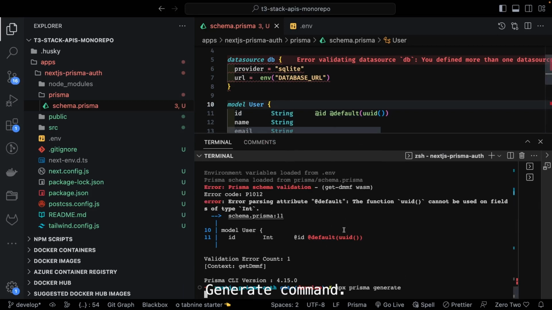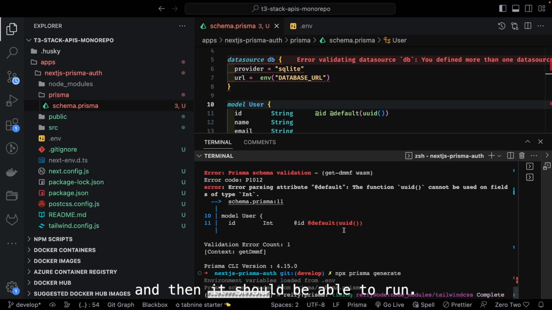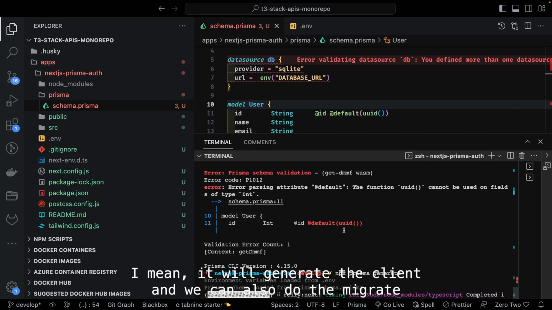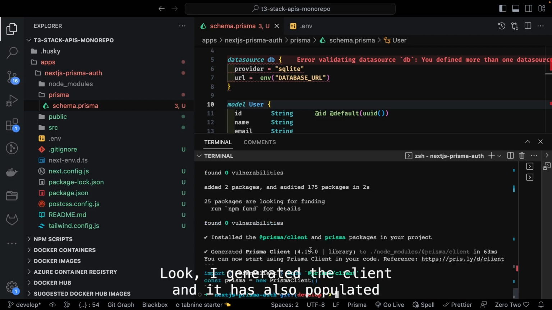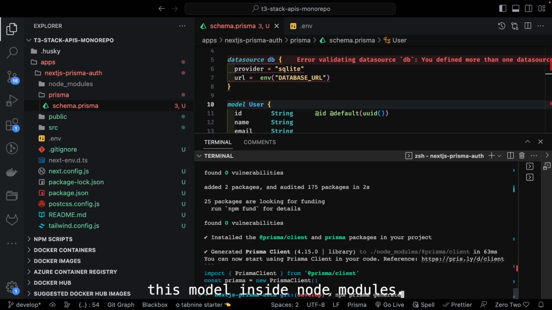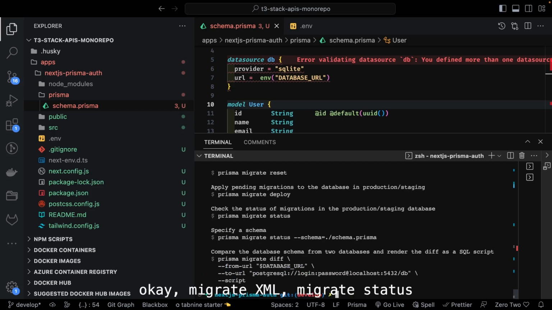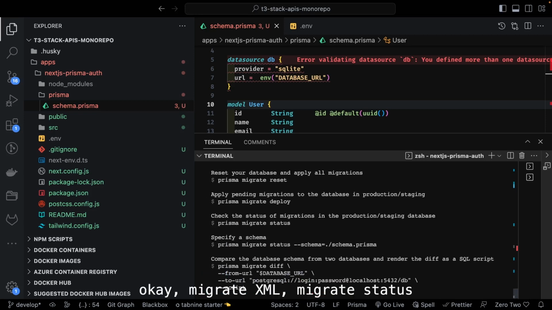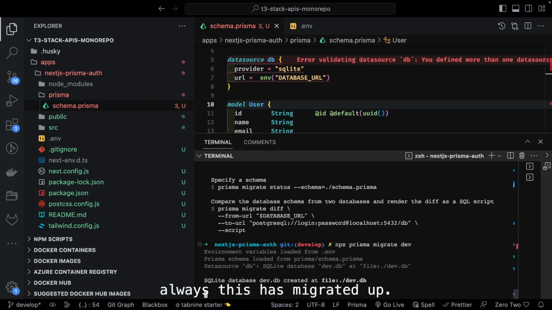Generate command. It is loading the variables from the .env, and then it should be able to run. I mean, it will generate the client, and we can also do the migrate in the same way. So it has generated the client, and it has also populated these models inside node modules. And then here I can say migrate. It should ask me, okay, Prisma migrate status. Always this is migrate dev.